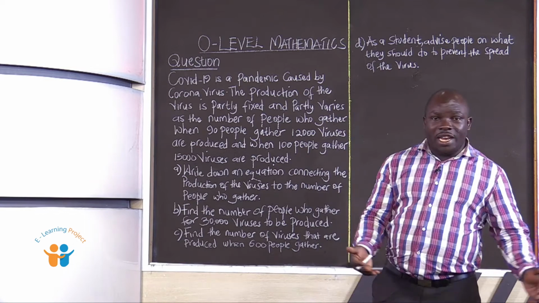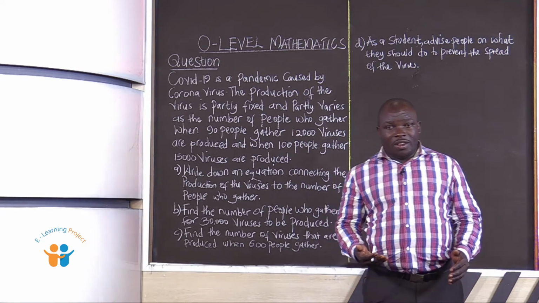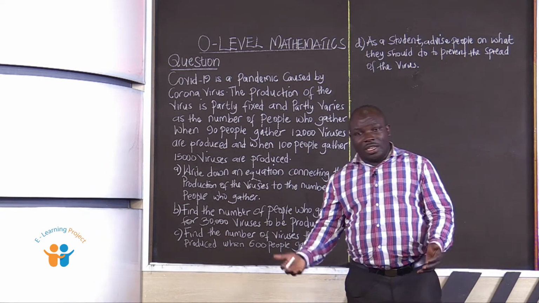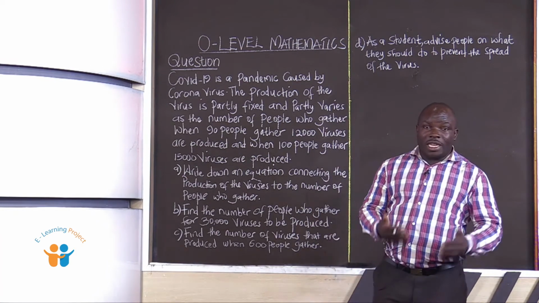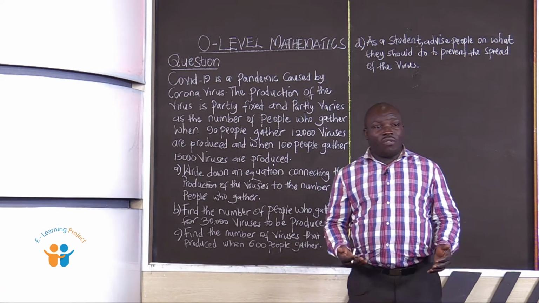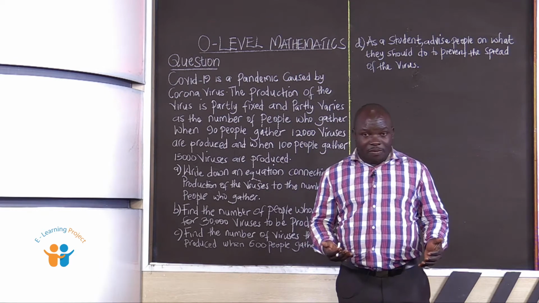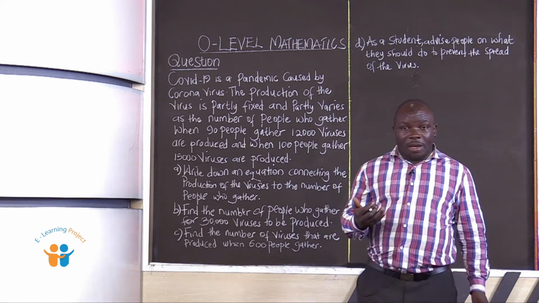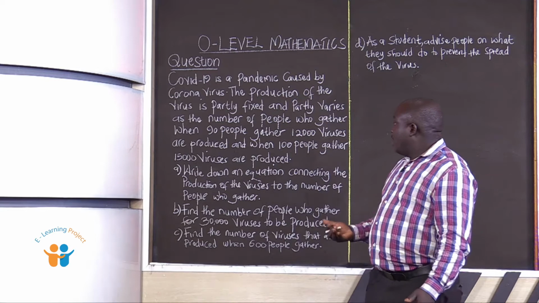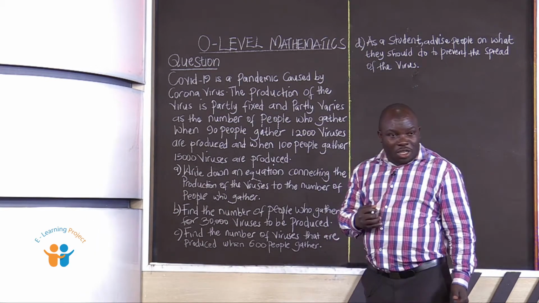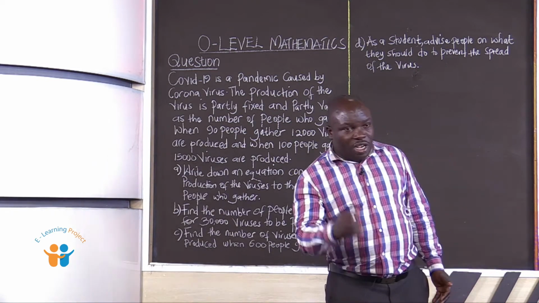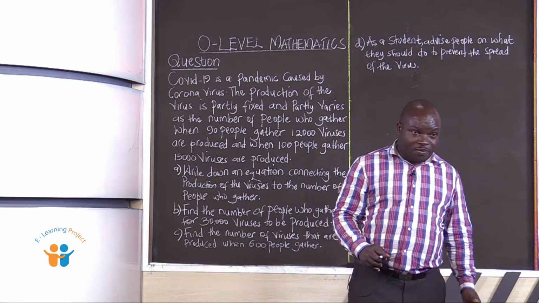We are all in our respective homes. The government advised us to go back home such that we can get rid of this pandemic. It is disturbing us, but we must give a solution to the whole world.